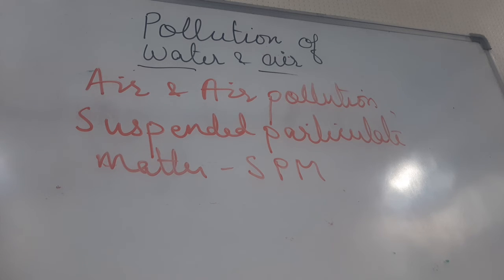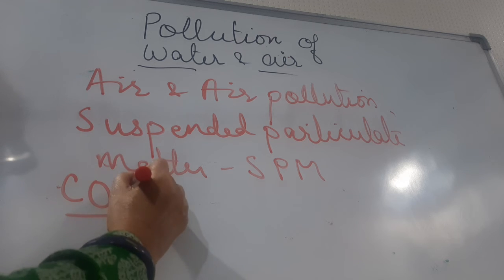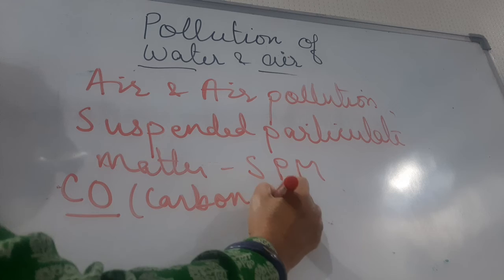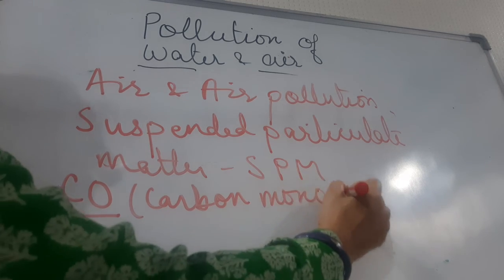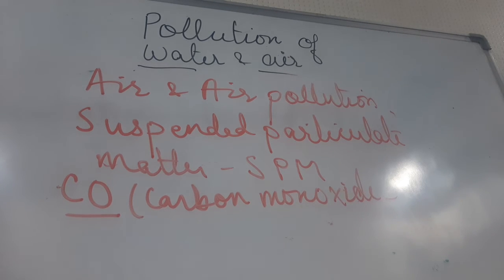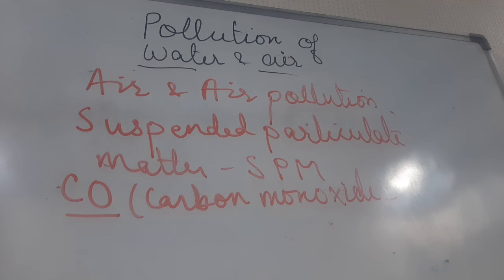Now, let us talk about carbon monoxide. Children, carbon dioxide is a gas which is used by plants, but it is not useful for us, but it is not so harmful as carbon monoxide is harmful, right? This is one of the most dangerous pollutants and considered extremely poisonous. It mixes with the blood and prevents it from carrying oxygen.